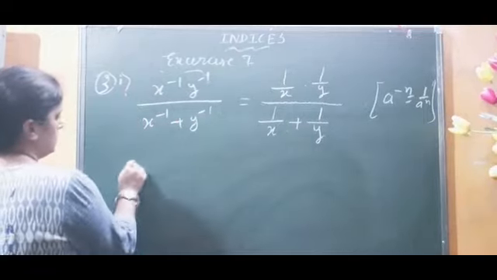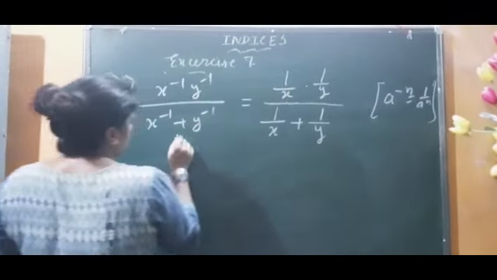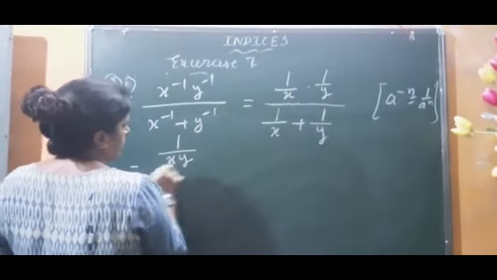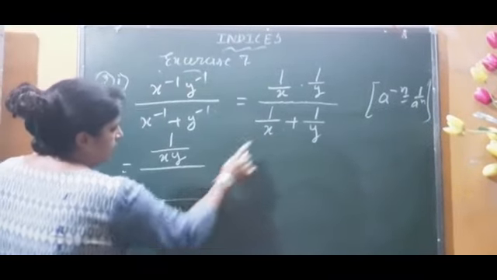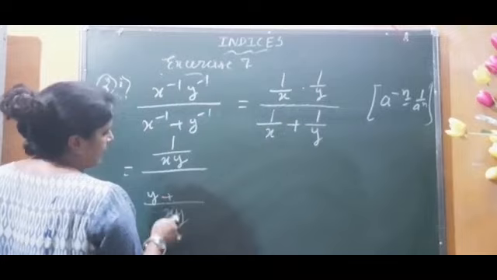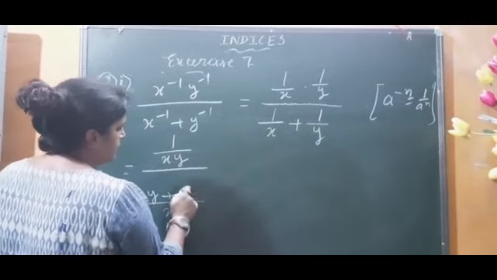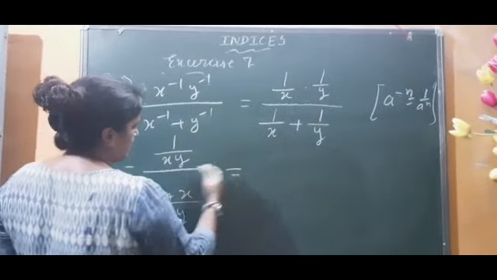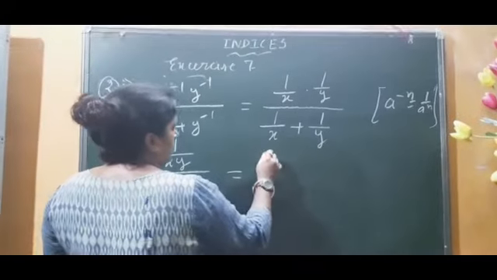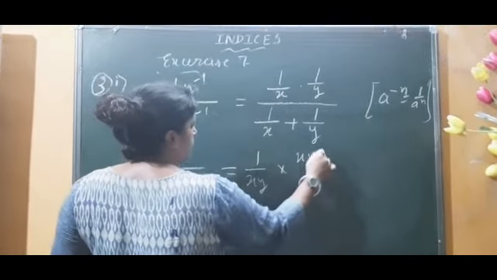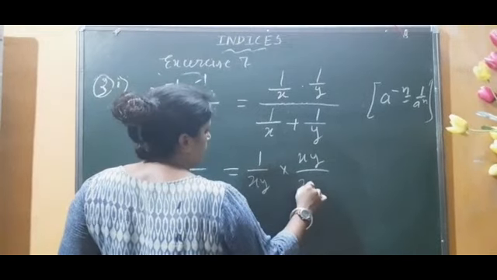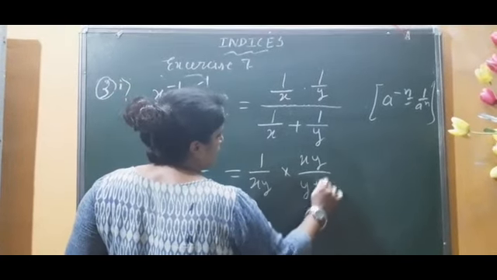Now what? Here 1 into 1 is 1, and 1 into 1 is 1 in the numerator. The denominator will be the LCM, which is xy. Here it will be y, because x divided, and here y cancels, so x. So at last we write the reciprocal. So it is 1 upon xy into xy upon y plus x, or x plus y, both are the same.